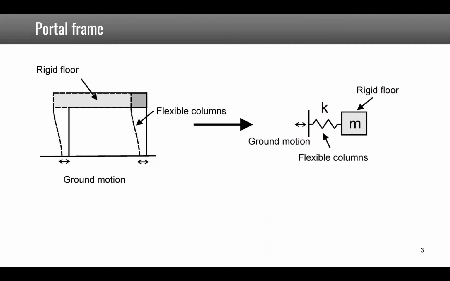So let's take the example of the portal frame where we saw that the rigid floor can be represented by a mass and the flexible column by a stiffness. The question is, of course, what is the numerical value of this equivalent stiffness? What is the value of the equivalent mass? And to which extent is this approximation acceptable? So, meaning what is the frequency band in which you can use this simplified model.